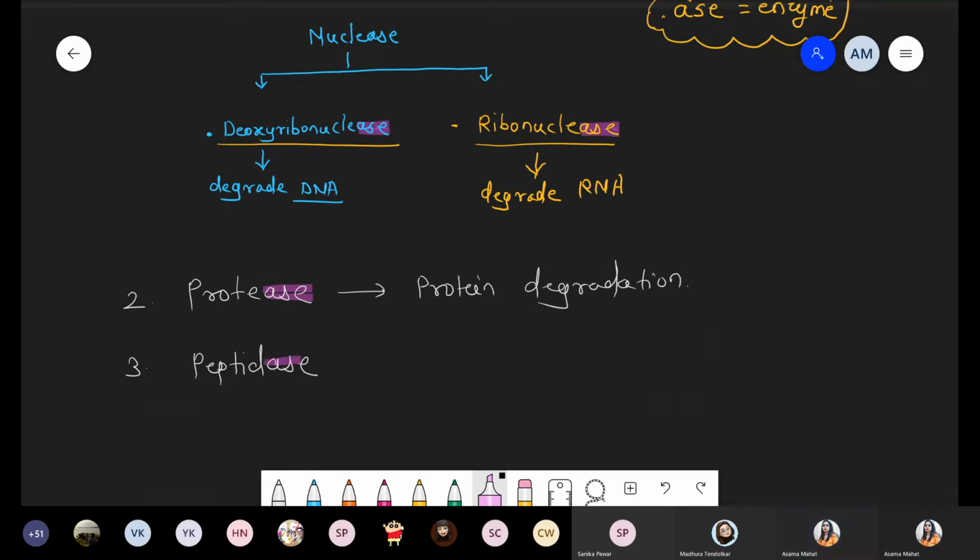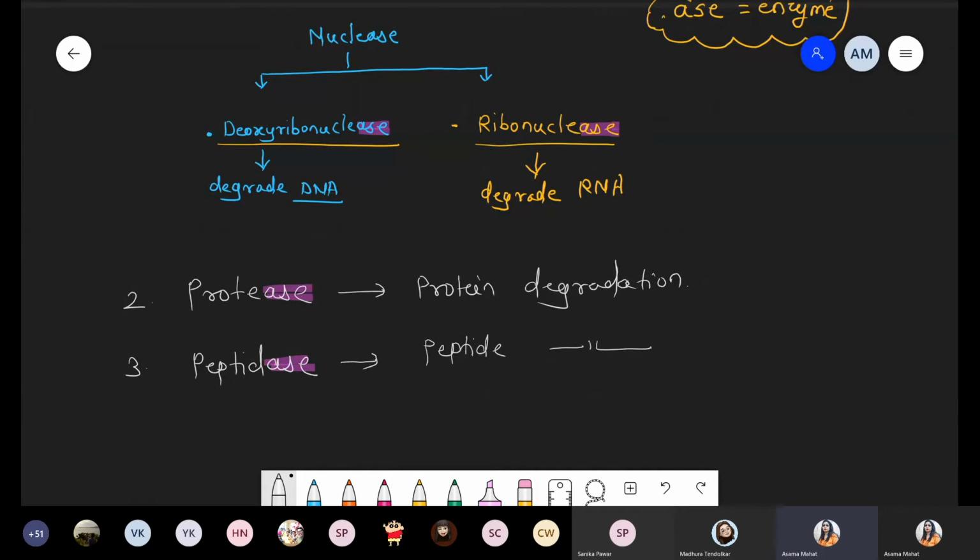Peptidase. Again, at the end there is an -ase. It means that it is responsible for peptide degradation. Remember this thing: protein and peptide are slightly different. If the amino acid chain is more than 50, we can say protein, and if the chain is less than 50, we use the term peptide. So protein is the large group of amino acids, and peptide is the small group of amino acids.